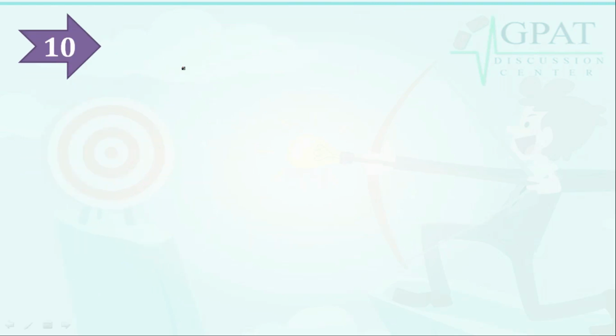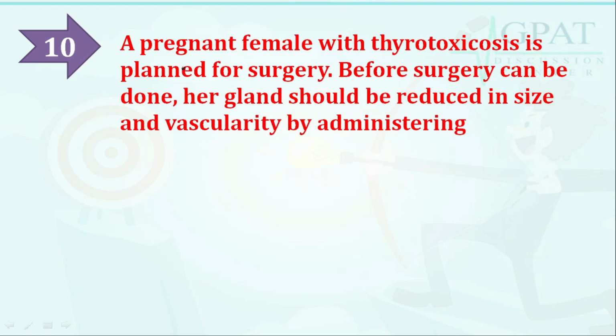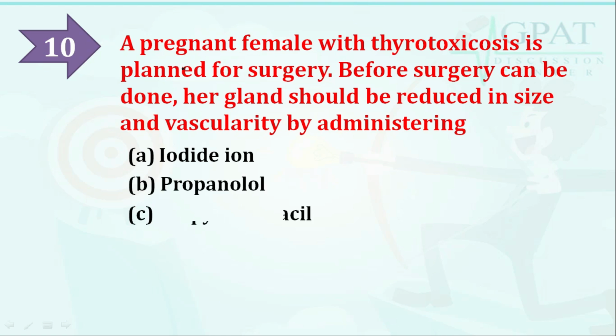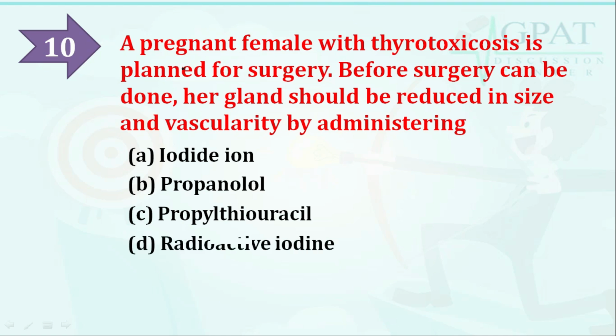Next question: a pregnant female with thyrotoxicosis is planned for surgery. Before surgery can be done, her gland should be reduced in size and vascularity by administering which? Options are: option A iodide iron, option B propranolol, option C propylthiouracil, option D radioactive iodine.